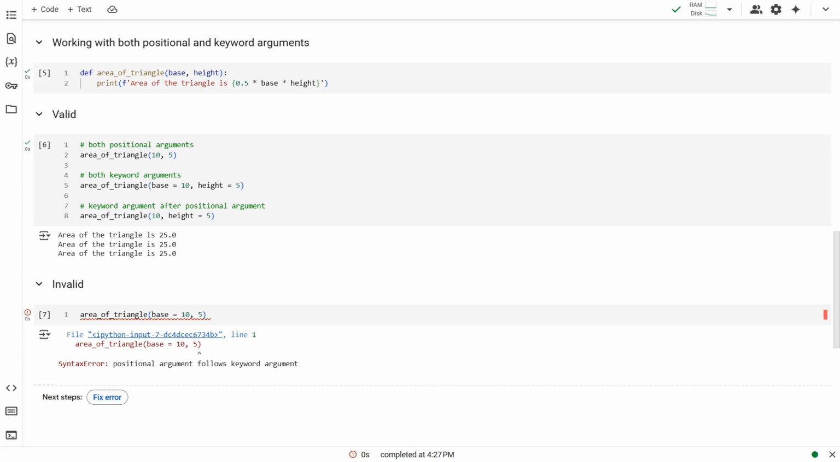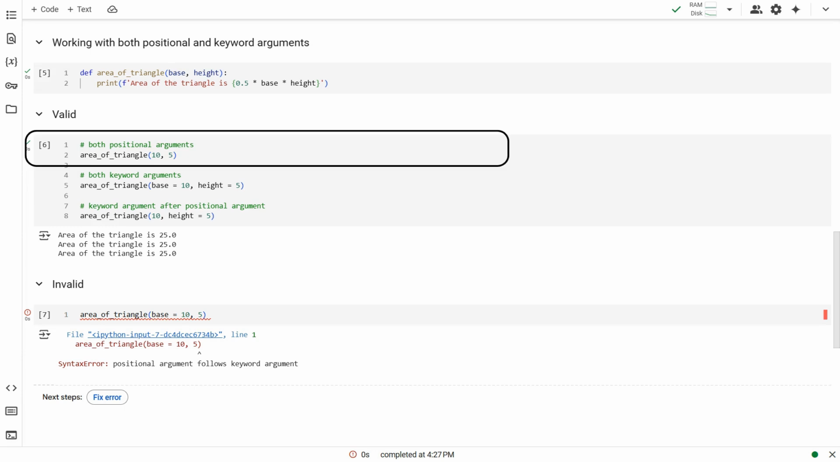But it should be noted that the keyword arguments must always come after the positional arguments. In this example, we calculate the area of a triangle, given its base and height. The values can be provided in different ways. The arguments can both be positional arguments.